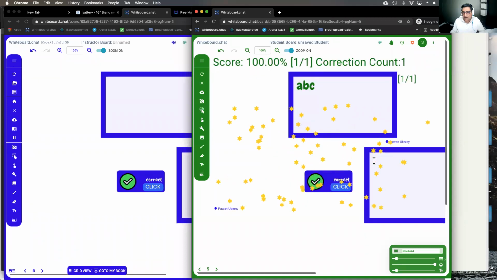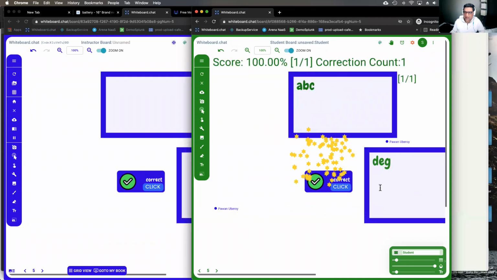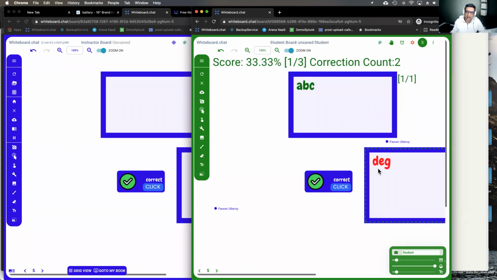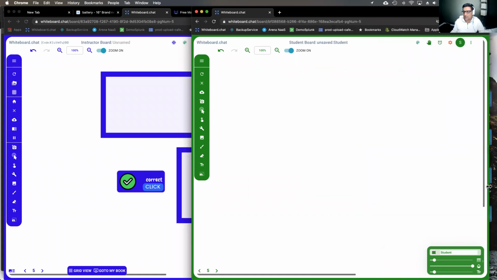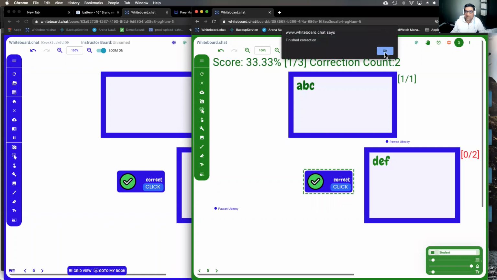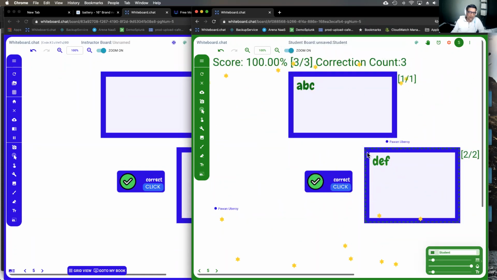All right. So yeah, here if let's say the student didn't get it right, DEG instead of DEF, right? Then they click the autocorrect link again. You see that it will mark this as red and say this is the wrong answer, right? So they got 0 points for that, and then they got 33%. And then they have an attempt, they can correct it again, and if I click it now, it goes back to 100%. So yeah, you can do multiple autocorrect boxes on the same page, right? And they'll all correct themselves.